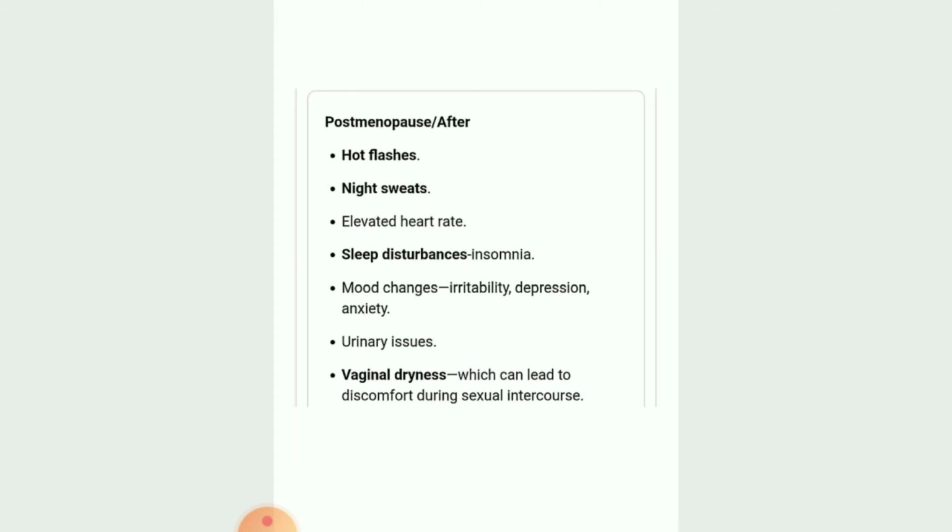At that point, what happens? The woman will stop going through the menstruation phase. Okay children, I hope you had understood this menstrual cycle. It is very important. Last year in the board exam they had asked about it. So prepare very well for this particular topic. Write the notes very well. Okay children, just take care.